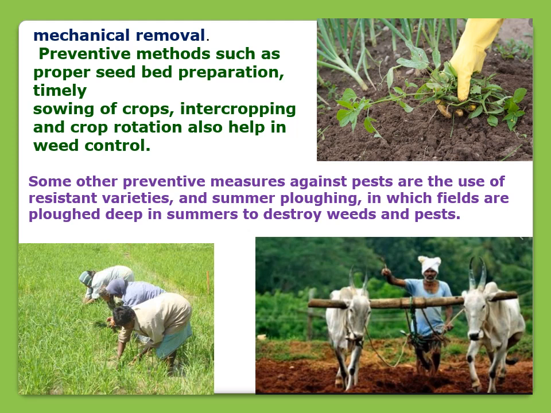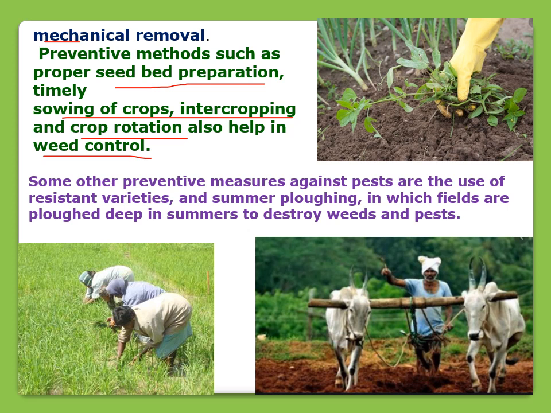The second method of removal of weeds from cultivated field is mechanical removal. So they can be removed by people. Preventive method such as proper seed bed preparation, timely sowing of crops, intercropping and crop rotation also help in weed control. So these were two important methods of crop protection.